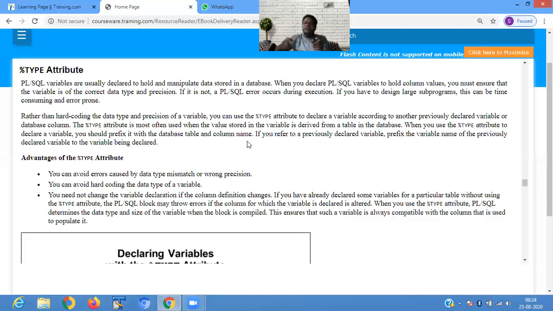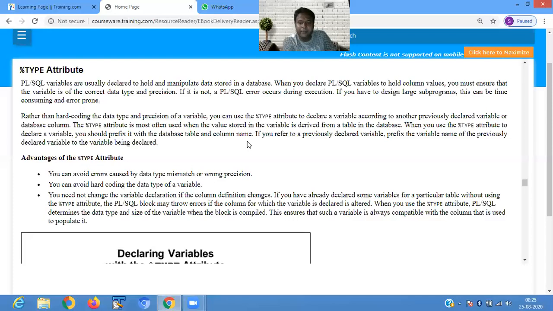Then you have to mention that it is linked with the employee id. It means when you retrieve the data from employee id in the employee table, it will be stored into the employee id variable. But in that variable, there is no requirement to give any kind of data type like integer, number, or varchar.